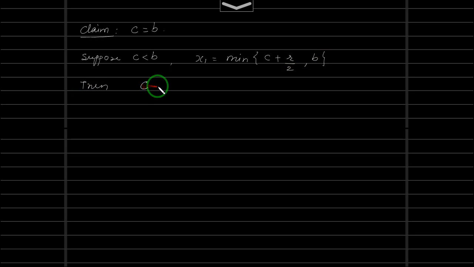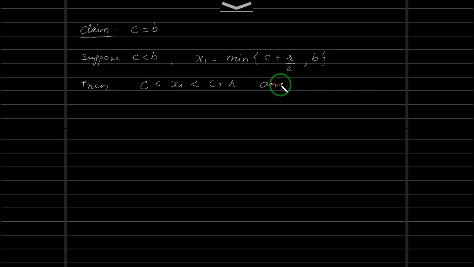Then of course c will be less than x1, because x1 is the minimum. If b is the minimum, then c plus r by 2 will be greater, and hence c will be less than x1. If the minimum of these two elements is the other one, still c will be less than c plus r by 2. So c is less than x1, and x1 will be less than c plus r, because it is less than or equal to c plus r by 2, and that is less than c plus r.